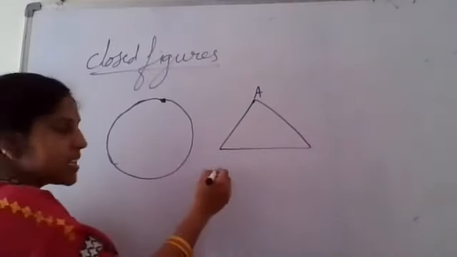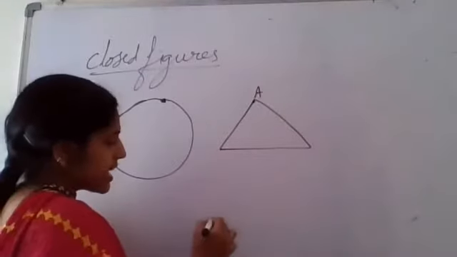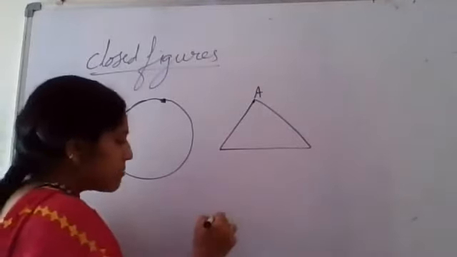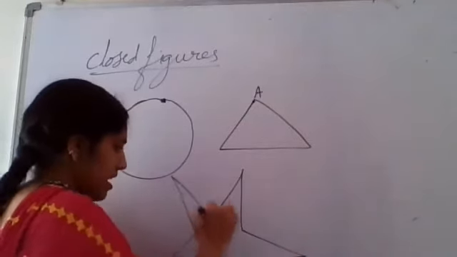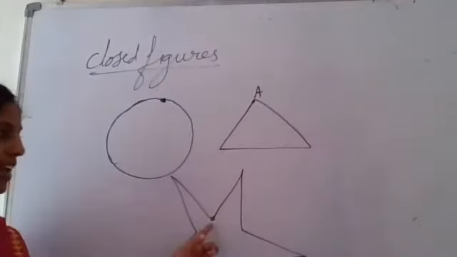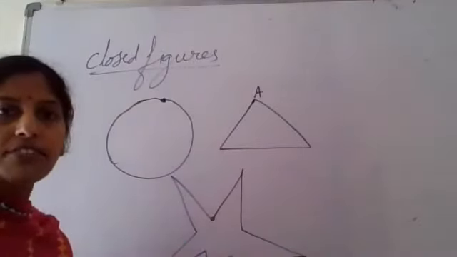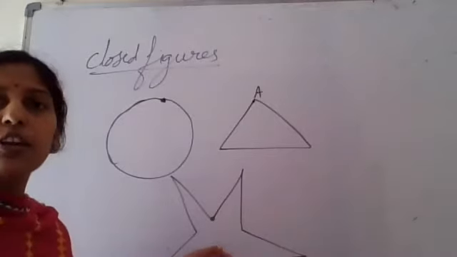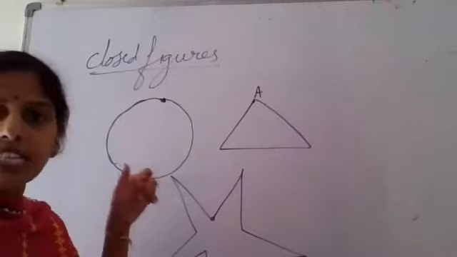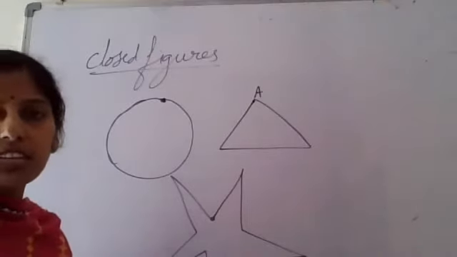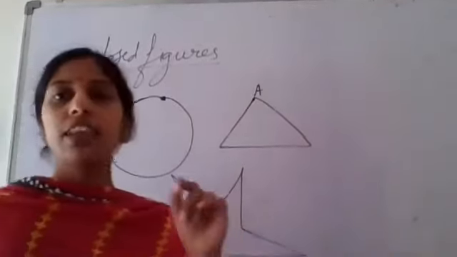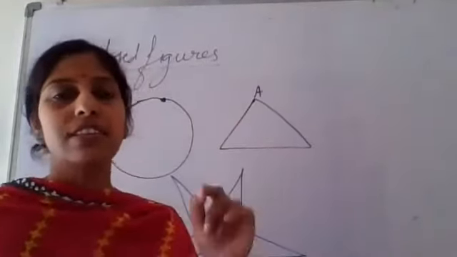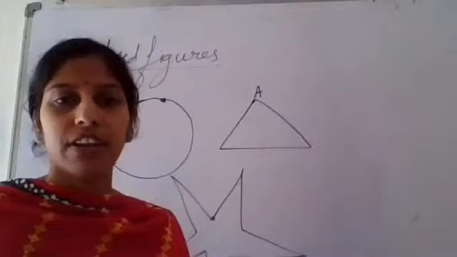Now next, if I am taking the star, I am starting at this point, for example, and I am drawing my figure, the star, and again I bring it and end at the same point where I started. So that means it is a closed figure, with the same starting point and same ending point. I think now it is clear what you mean by closed figure. The definition of a closed figure is that figures which have the same starting point and end point are known as closed figures.